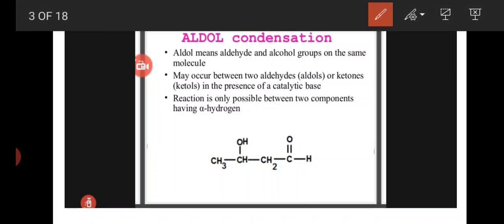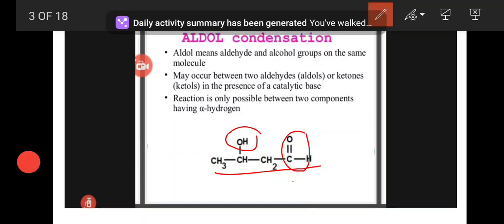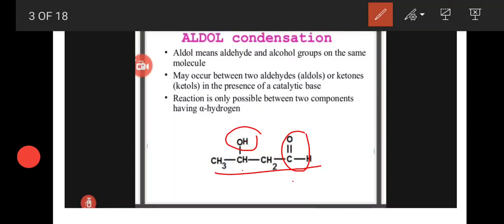For example, two acetaldehyde molecules will participate in the aldol condensation reaction. The aldol product is this one. Here this is the hydroxy functional group and this is the aldehydic functional group. Aldol means the aldehydic functional group and the alcoholic functional group are both present within the molecule. The hydroxy functional group is present at the beta carbon. This is the alpha carbon and this is the beta carbon, so it is also called beta hydroxy butyraldehyde. This is aldol.